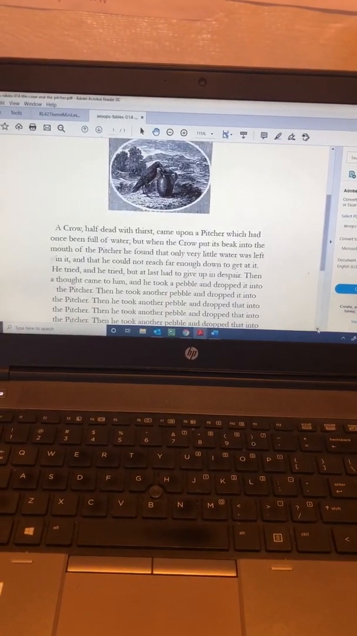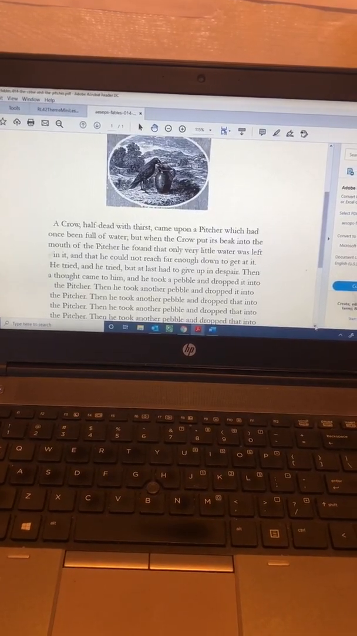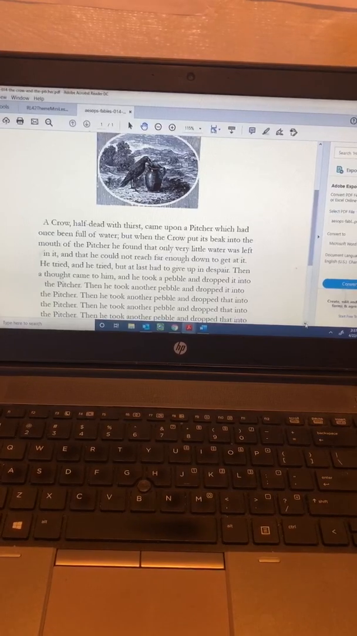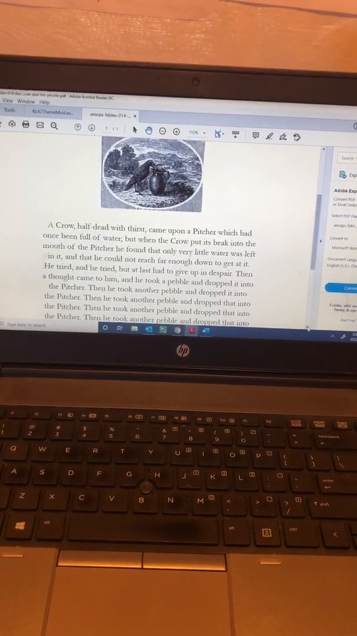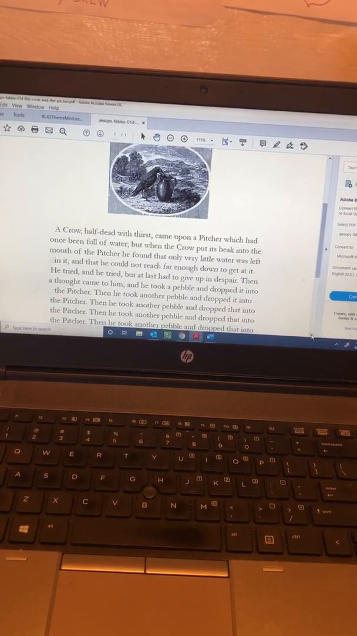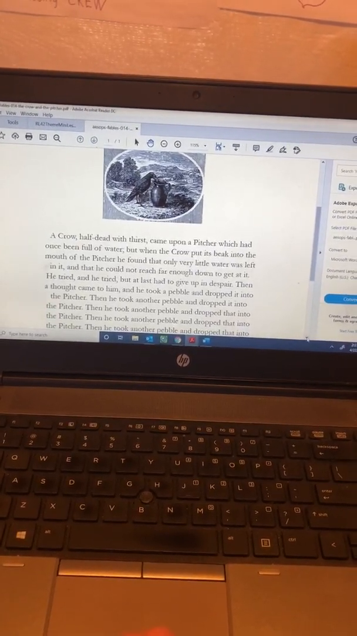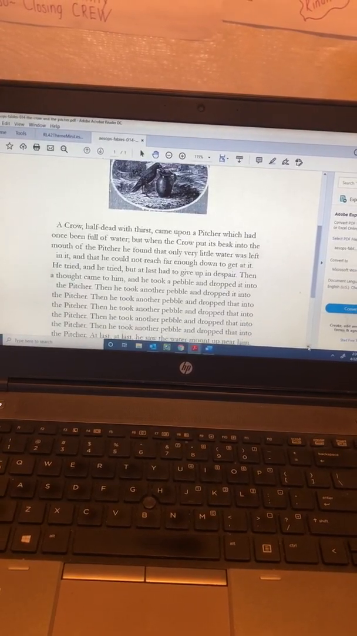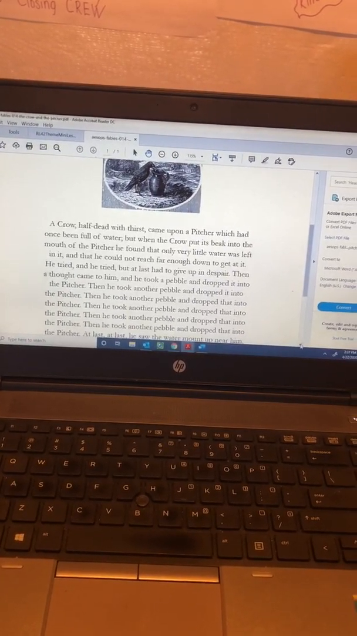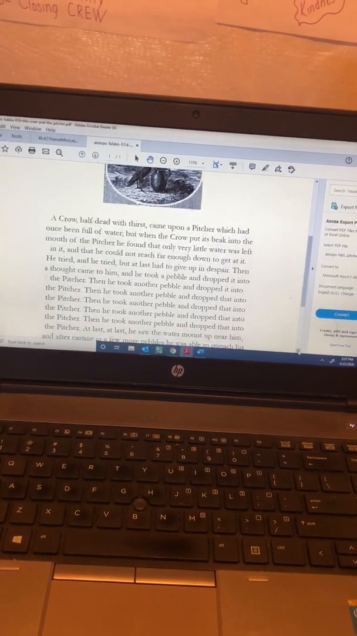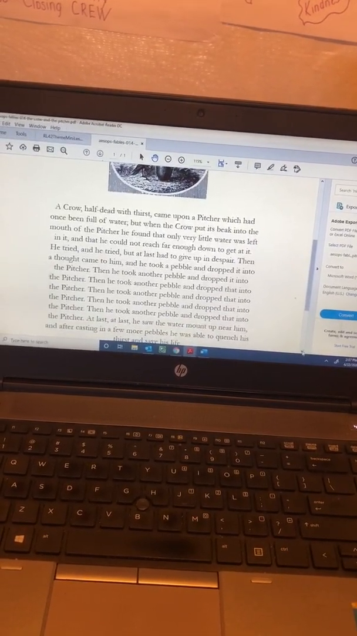A crow, half dead with thirst, came upon a pitcher which had once been full of water. But when the crow put its beak into the mouth of the pitcher, he found that only very little water was left in it, and that he could not reach far enough down to get at it. He tried and he tried, but at last had to give up in despair. Then a thought came to him, and he took a pebble and dropped it into the pitcher. Then he took another pebble and dropped it into the pitcher.